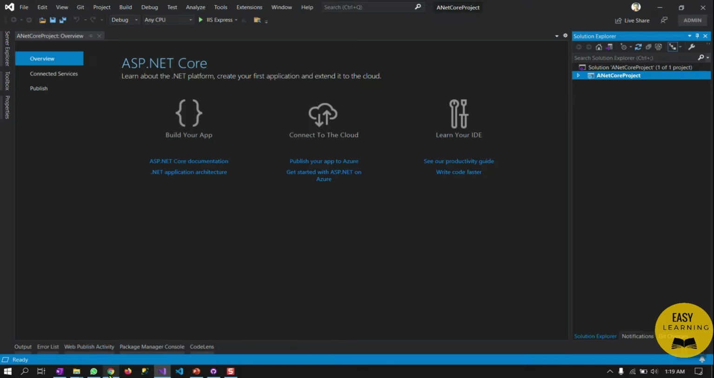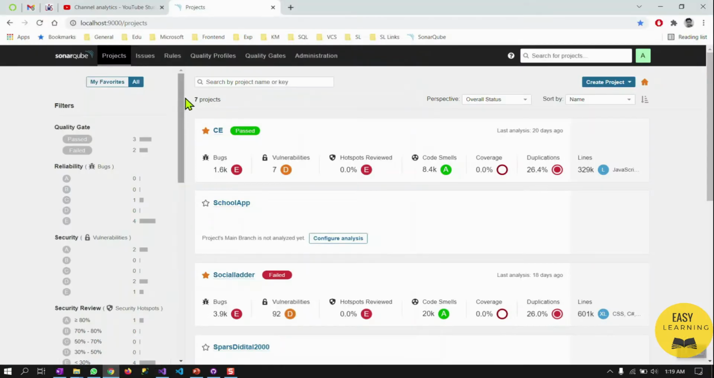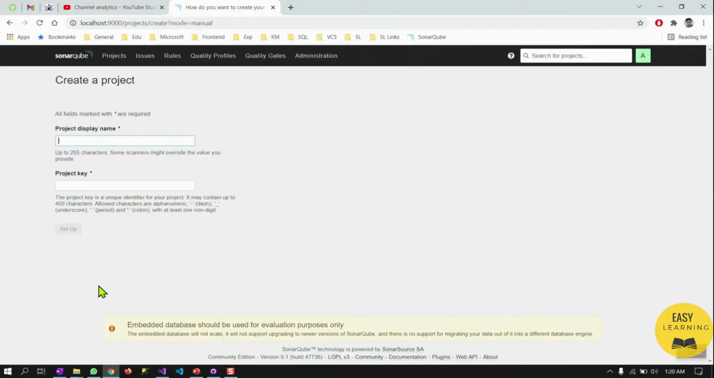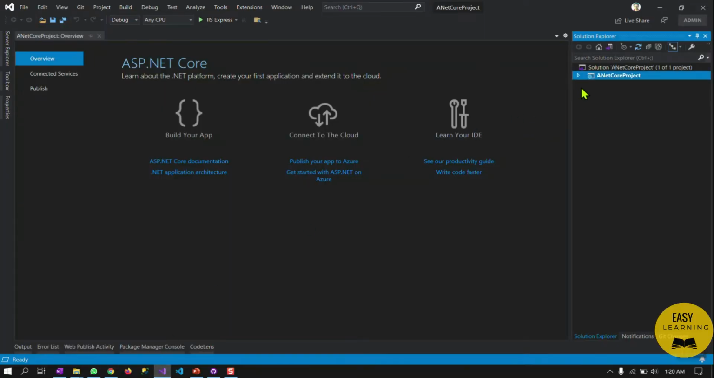Okay, now let's go to the SonarQube projects and create a new project. As I am running the code from my local machine, I select it manually. Otherwise, there are some other options available. Okay, let's name the project the same as what we named it in Visual Studio, a .NET Core project.